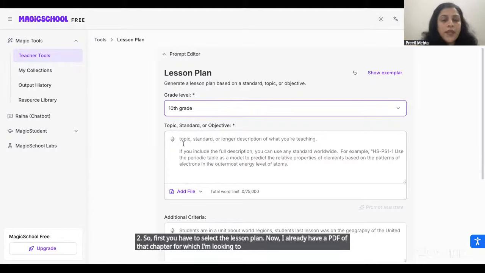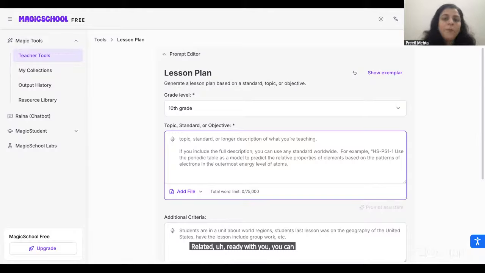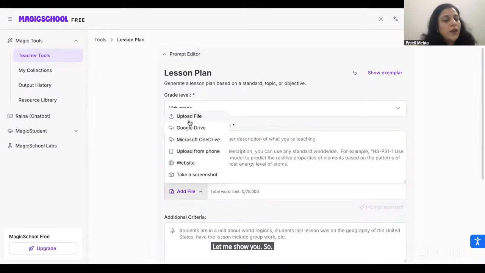So you can either add a prompt if you have the topic ready with you. You can just give a prompt. Otherwise, if you have a particular chapter on which you want to create a lesson plan, you have a PDF file or a document of that, you can add that also. Let me show you. So you just click on add file. You have multiple options available over here.